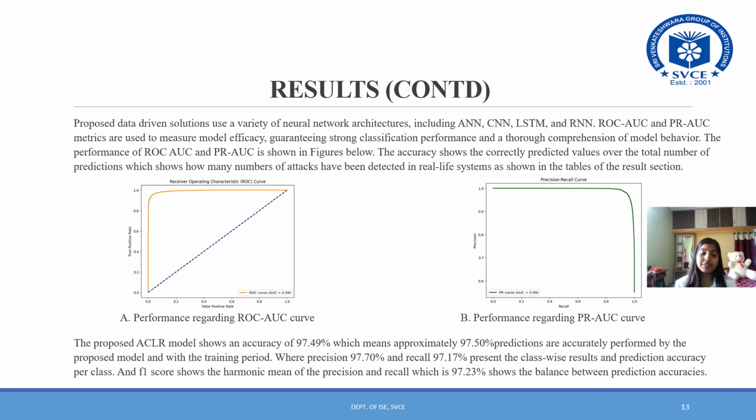Proposed data-driven solutions use a variety of neural network architectures, including ANN, CNN, LSTM, and RNN. ROC-AUC and PRAUC metrics are used to measure model efficacy, guaranteeing strong classification performance and a thorough comprehension of model behavior. The performance of ROC and PRAUC are shown in the given figures below. The accuracy shows the correctly predicted values over the total number of predictions, which shows how many attacks have been detected in real-life systems. The proposed ACLR model shows an accuracy of 97.49%, which means approximately 97.50%.